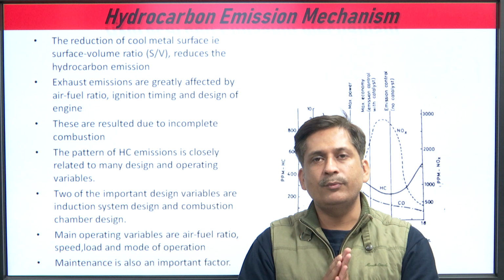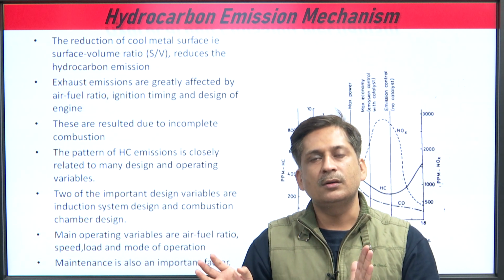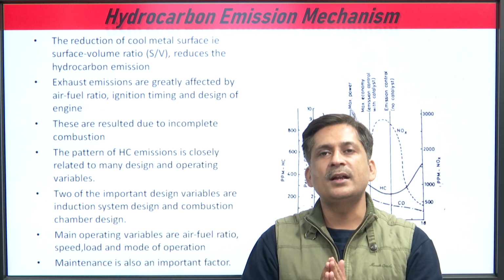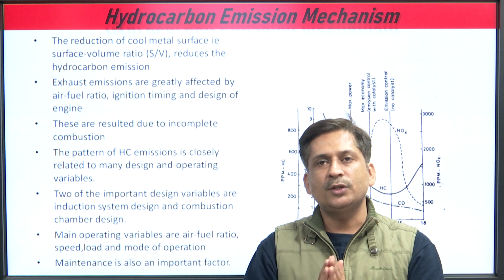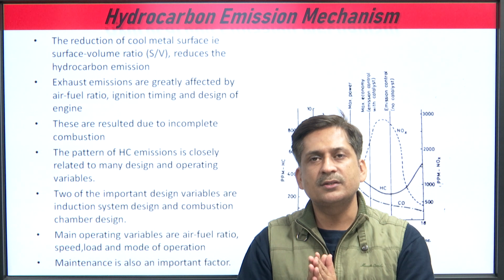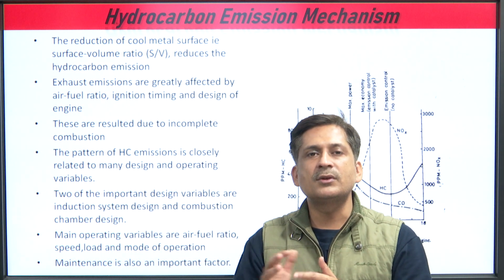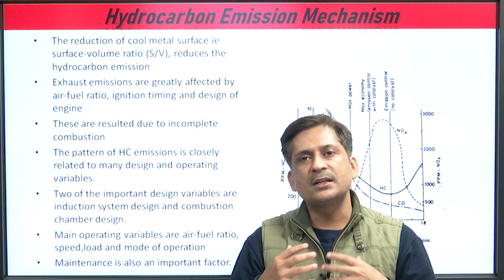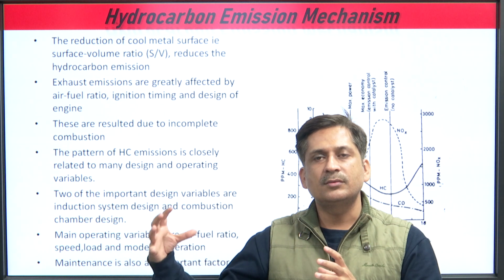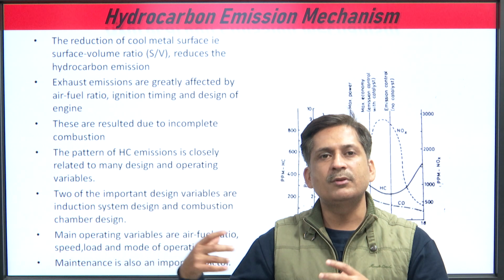In an engine the load can be varied from 0 to full load, and similarly the RPM in the case of an automobile engine is variable. The RPM can vary as per the size of the engine, maybe a 1000 to 3000 RPM engine. If the engine is running at lower RPM, the emissions picture will be different, and if it is running at higher RPM, the emission picture will be different.